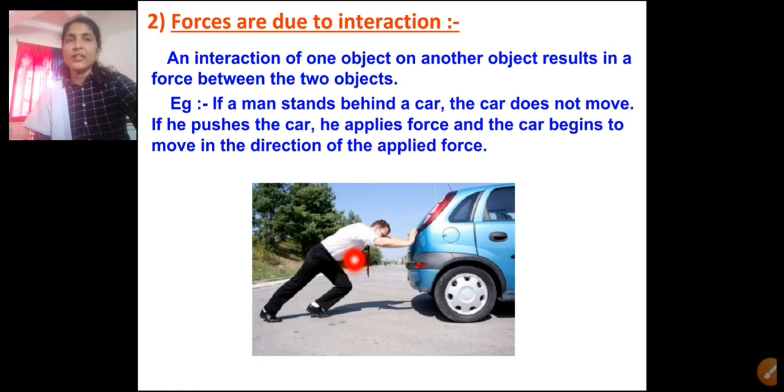But when the person applies the force and starts pushing this car, then the car will start moving. So the force is important to move this object. The force comes into play when there is an interaction between these two objects. But if the person is just standing behind the car, the object will not move.